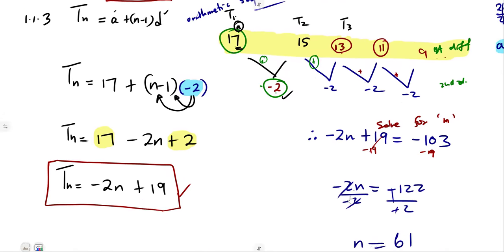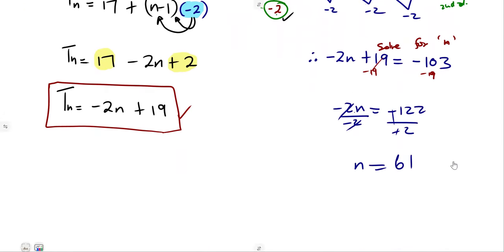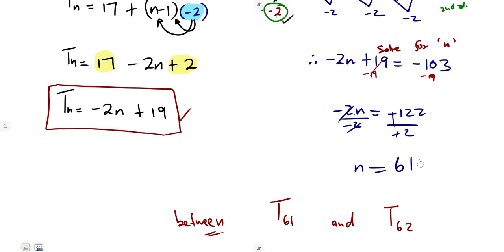So from this n, which is equal to 61, it means we are referring to T61. Followed by what? The next term is what? 62. So that's T62. So it's going to be between these two, T61 and T62. Those are consecutive terms.